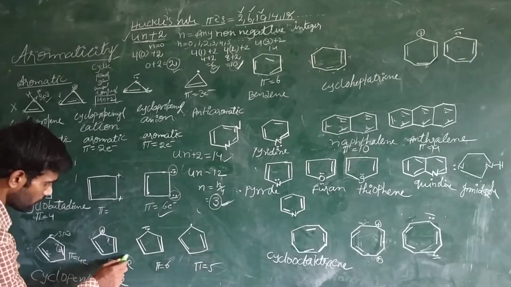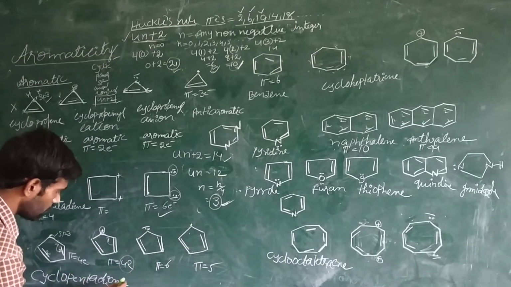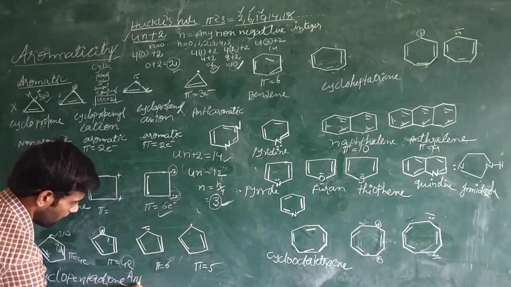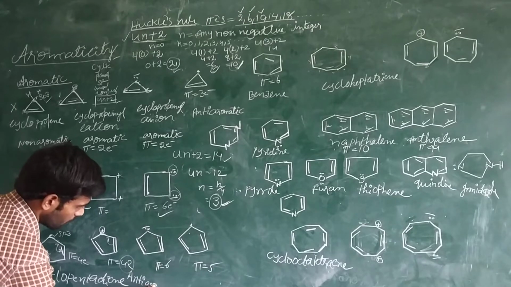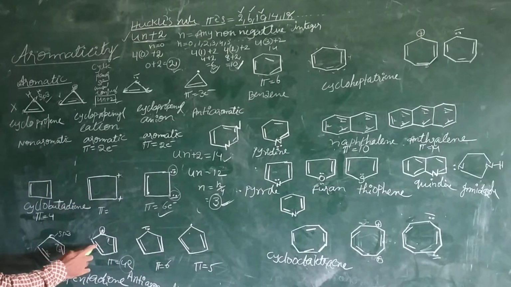Here these 4 electrons are not meeting it. So this compound is anti-aromatic, because it is following the 4n pi electrons rule.